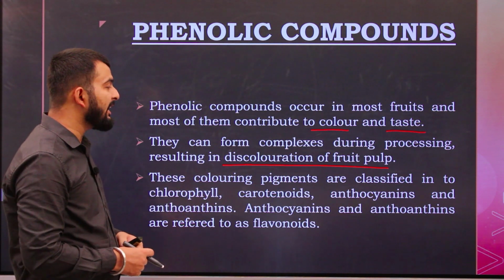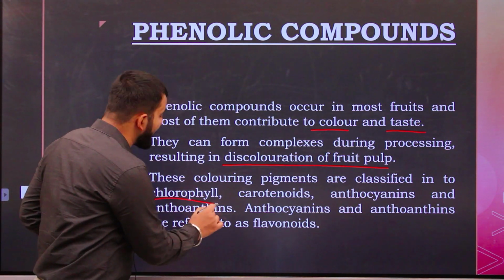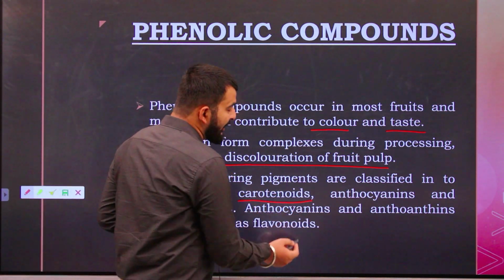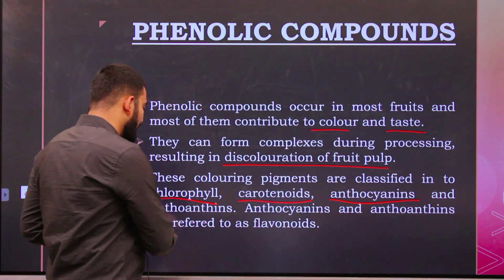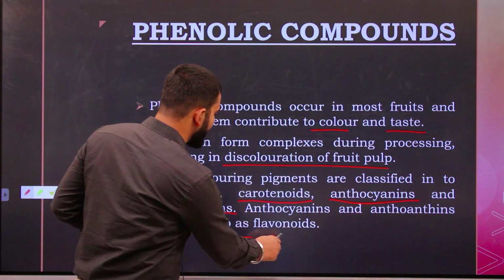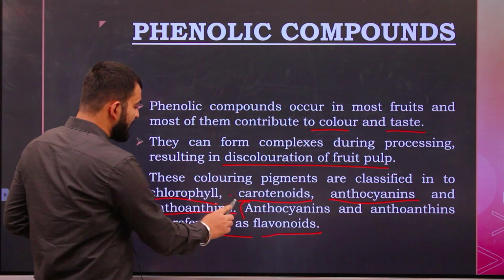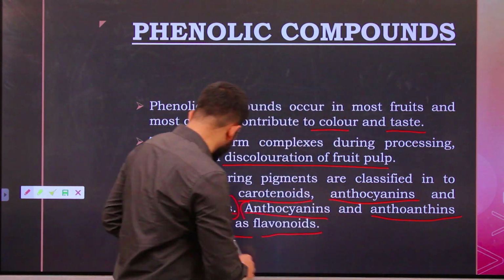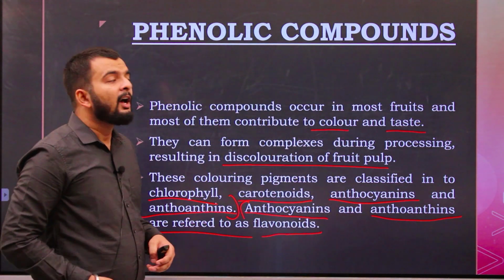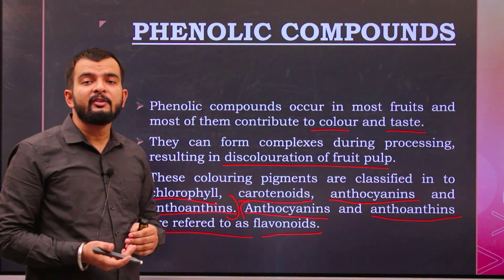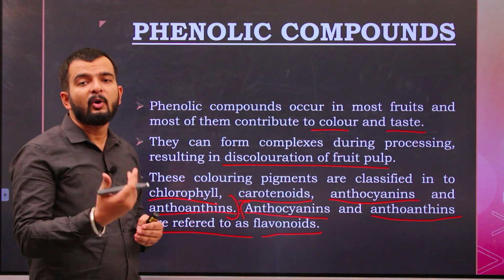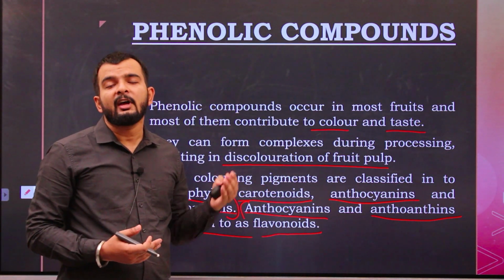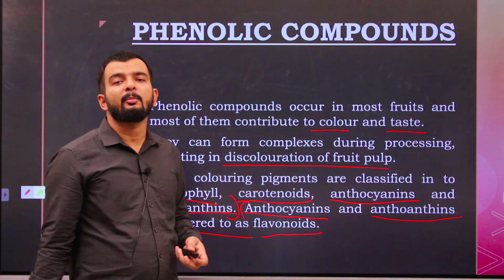These coloring pigments, or phenolic compounds responsible for the color, are chlorophyll, carotenoids, and anthocyanins. Anthocyanins are referred to as flavonoids. So these are the phenolic compounds. They are also responsible for several therapeutic properties, like antioxidant property. But in case of fruits, they are mainly responsible for the color and aromatic properties of the fruit.